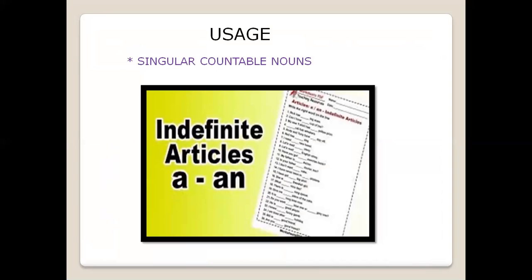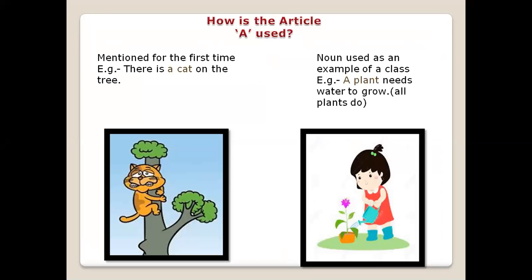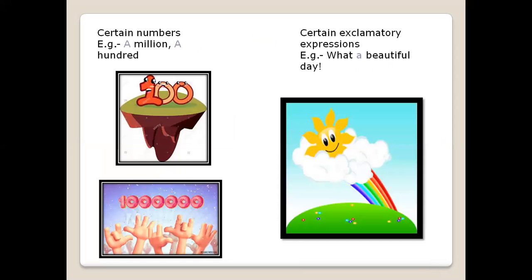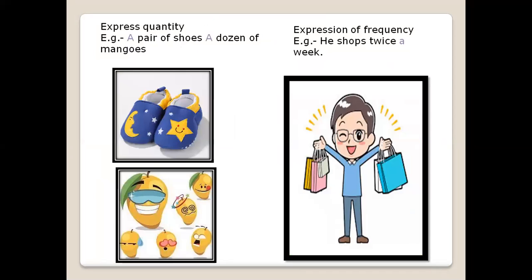Okay, and then when we come to indefinite articles, it is a or an. The basic difference between a and an is that a is used with consonant sounds and an is used with vowel sounds. So the basic usage will be the same, the only difference will be this. A or an is used when something is mentioned for the first time, when it is used as an example of a class, with a noun beginning with a consonant sound, very clear hai. Some units of weight and volume if that is singular. Certain numbers if they are talking as a group and taken as a single. Certain exclamatory expressions which have to be singular. Expressing quantities when a group is shown as a single thing.